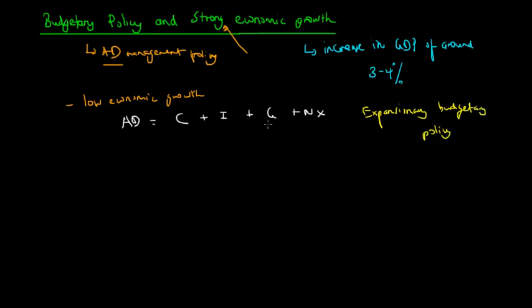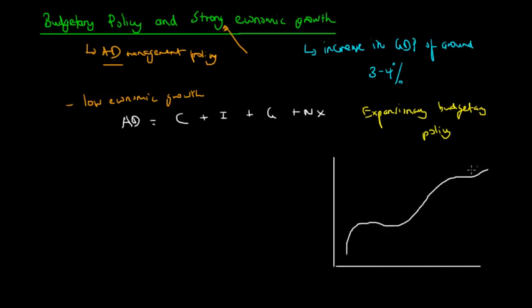So before we go into the analysis, we must note that the government actually has two options. It can either let the economy play its course and let the business cycle run its course, so this being the business cycle, the actual natural flow of the economy would result in an increase in economic growth following a recession. But sometimes because this steady increase from the recession back to the peak is very slow, the government has to make a judgment as to whether they should speed up this process.